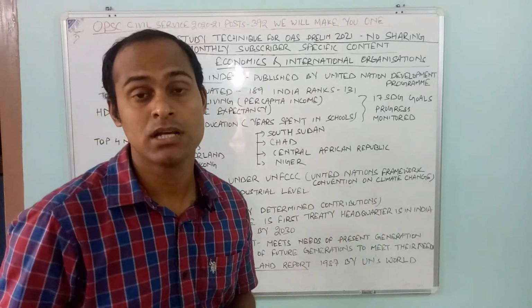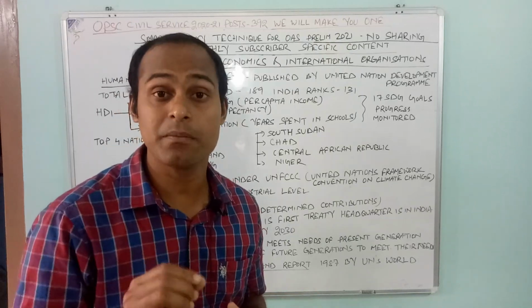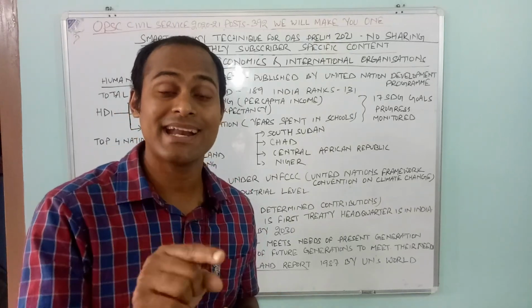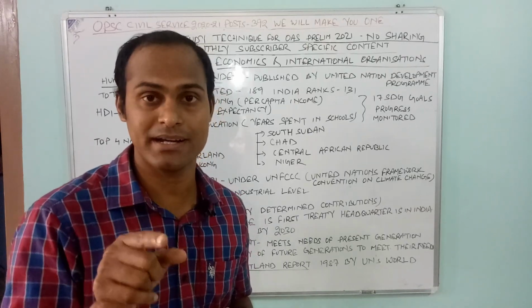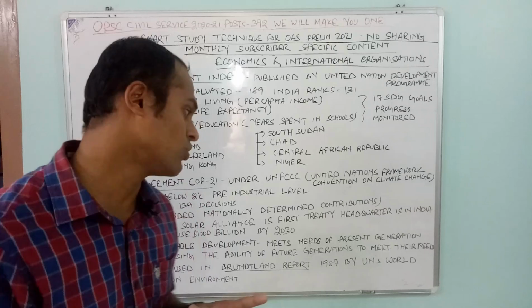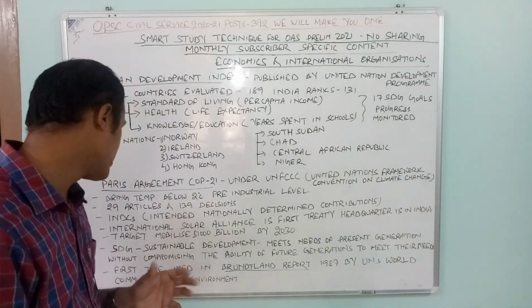There are around 83 member nations. Remember, the International Solar Alliance headquarters is, I think, either in New Delhi or Gurgaon. I will check and let you know.